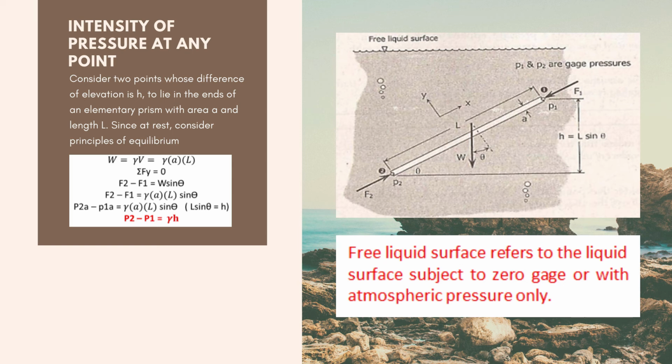So ito naman class, consider 2 points whose difference of elevation is h to lie in the ends of an elementary prism with area A and length L. Since at rest, consider principles of equilibrium. So ito class, meron tayo ditong figure. We have the free liquid surface, which refers to the liquid surface subject to zero gauge or with atmospheric pressure only.